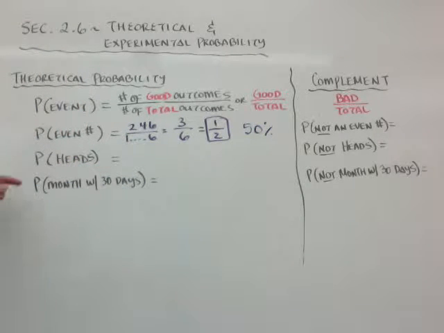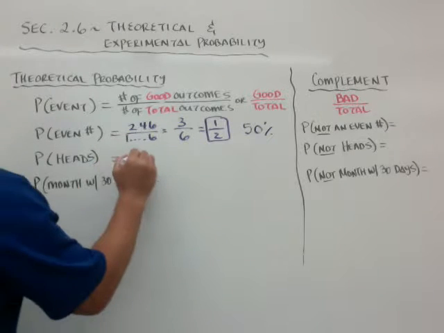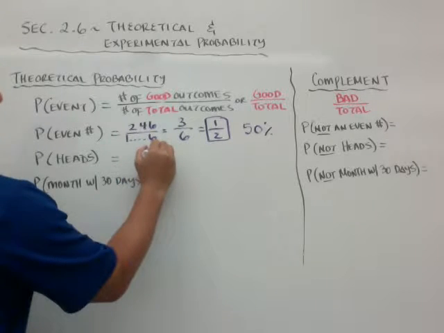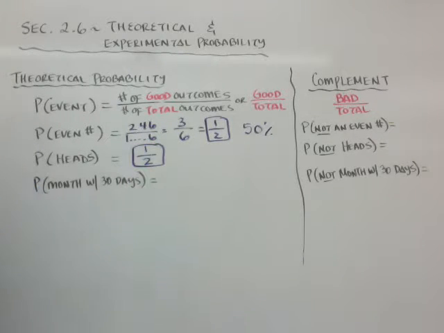What is the probability of flipping a coin and getting a heads? Simple. It's just 1. The heads is good and favorable. There are 2 total. So the probability of flipping a heads is 1/2.